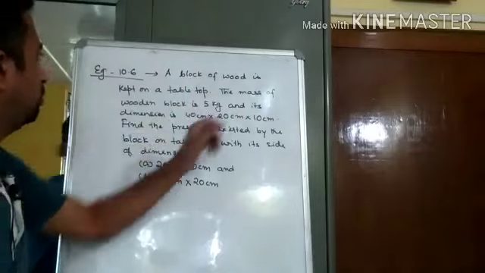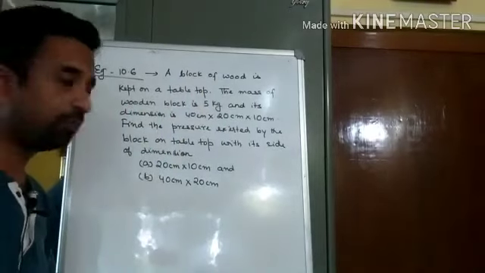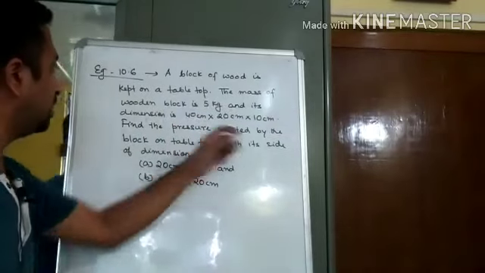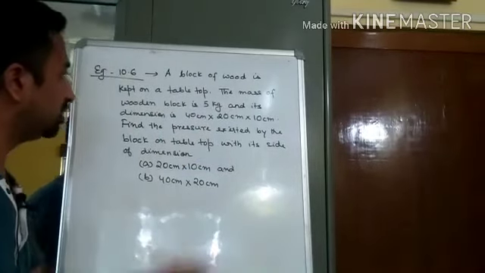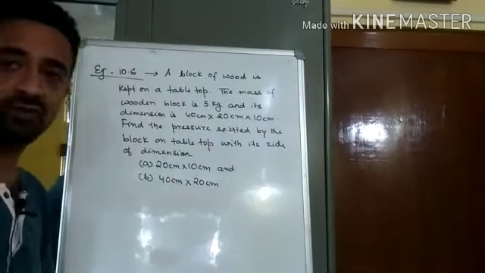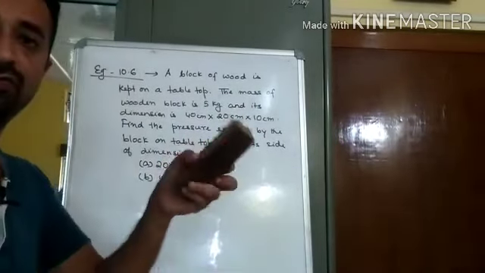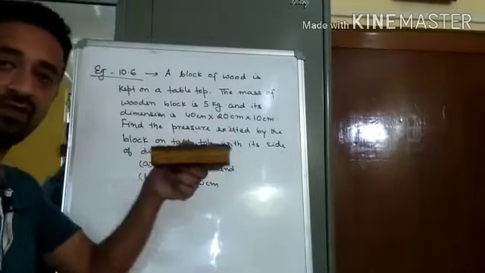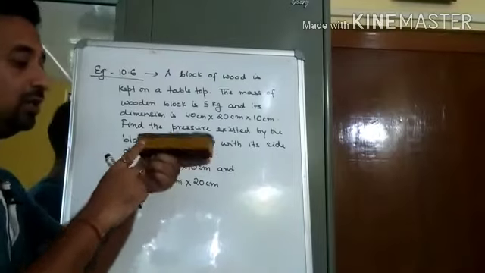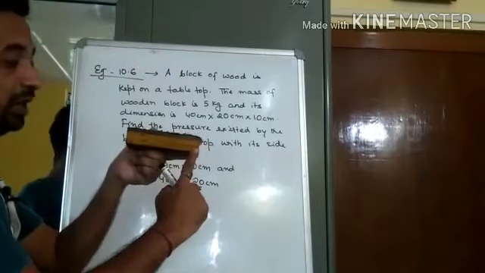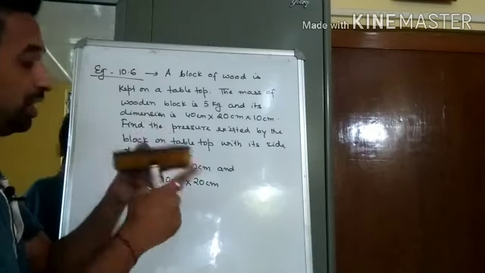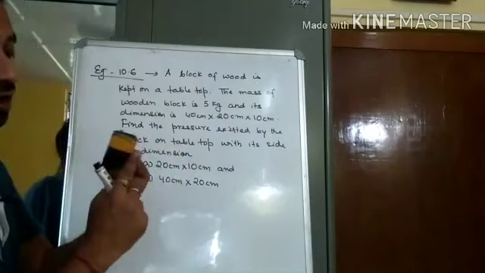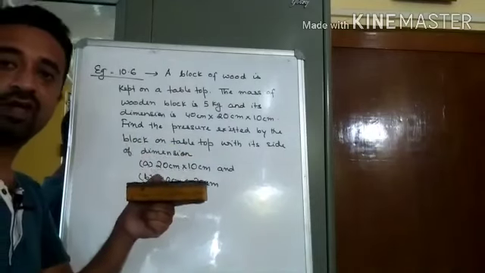A block of wood is kept on a tabletop. The mass of the wooden block is 5 kg and its dimension is 40 centimeter into 20 centimeter into 10 centimeter. Suppose this is the wooden block. Here this one is 40 centimeter length, its mass is 5 kg. This side 40 is the length, breadth is 20 and the height is 10 centimeter. 40, 20 and 10. Understood? Now